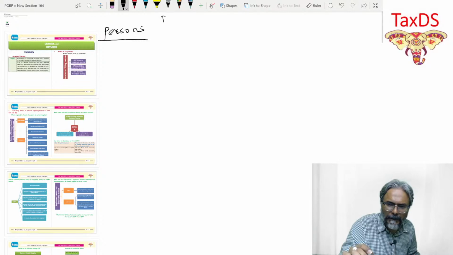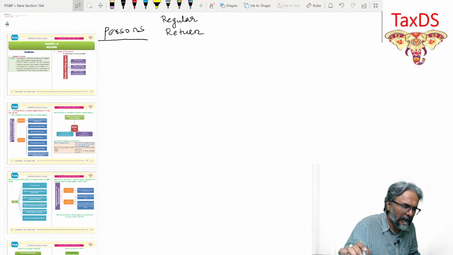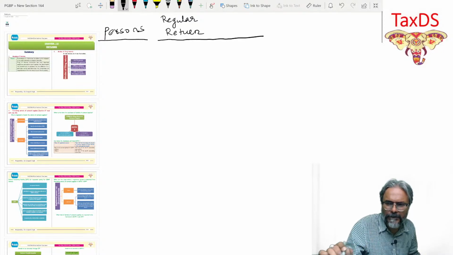Who are the persons who are going to file the return, and thereafter the regular return. Give some space for this particular note.